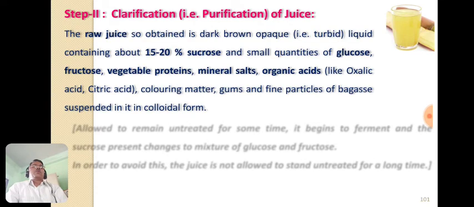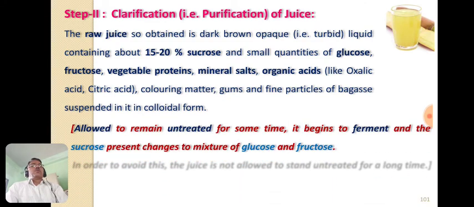We have the raw juice, which has a brown color and is a turbid liquid, and contains about 15 to 20% sucrose and small quantities of glucose, fructose, vegetable proteins, mineral salts, organic acids like oxalic acid, citric acid, coloring matter, gums, and fine particles of bagasse suspended in it in colloidal form.